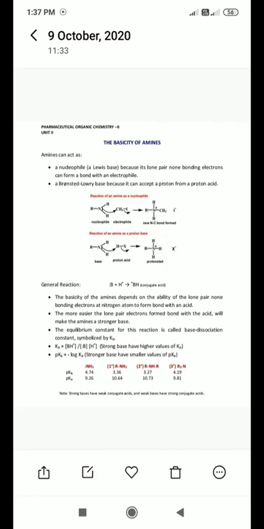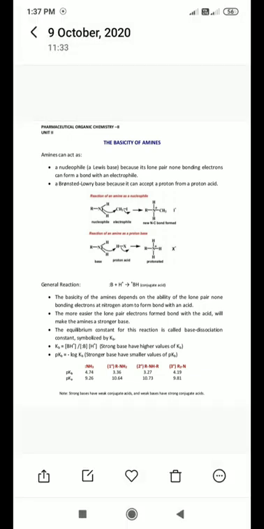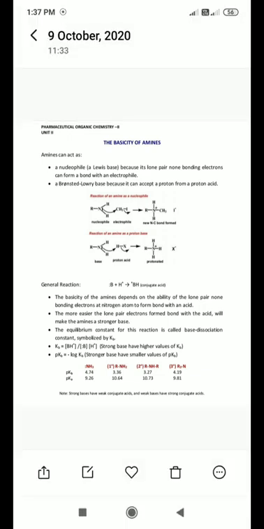Let's see. A nucleophile is a Lewis base because its lone pair of non-bonding electrons can form a bond with an electrophile. In the NH2, it contains a lone pair of electrons. On the nitrogen, we always show 2 electrons.